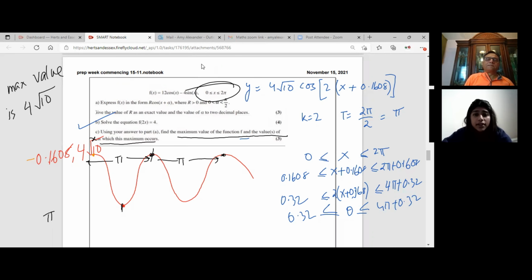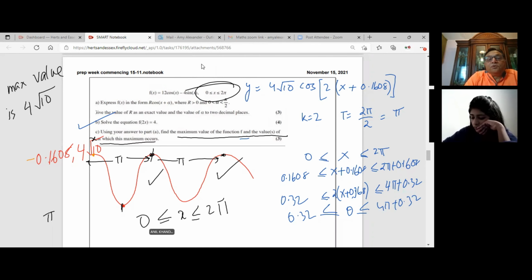Yeah. That's one of the values. And then the other value, correct? 2.98, then I add pi again, you get 6.12, but that's not in the domain. So only these two are in the domain. So you have to report these two values. Because your domain, 2 pi is 6.28, is between 0 and 2 pi. Is that okay? Mm-hmm. So you have to report only these two values.